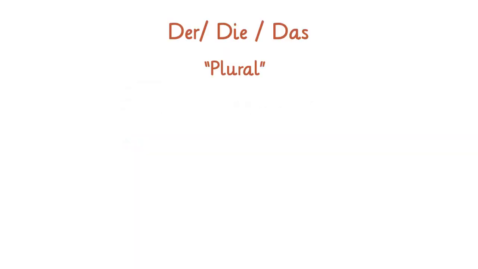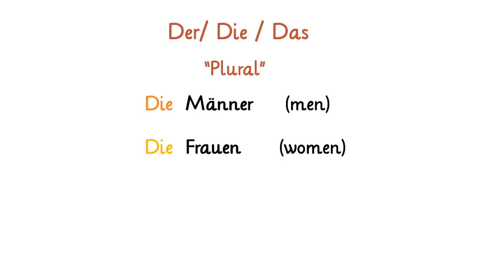Now we are going to look at der, die, das in the case of plural form. In the plural form, we have die Männer, which means "men", die Frauen, which means "women", and lastly, die Mädchen, which means "girls".